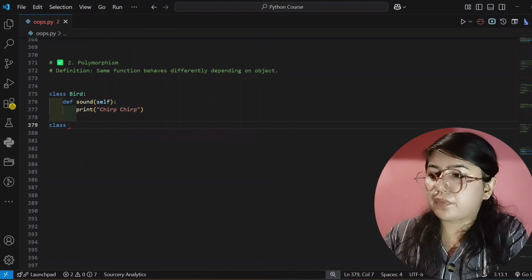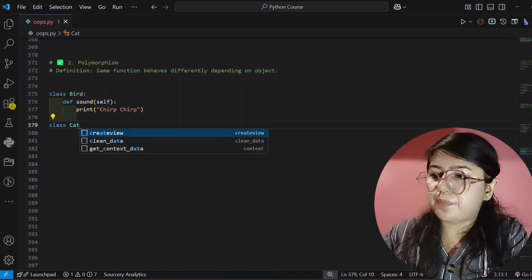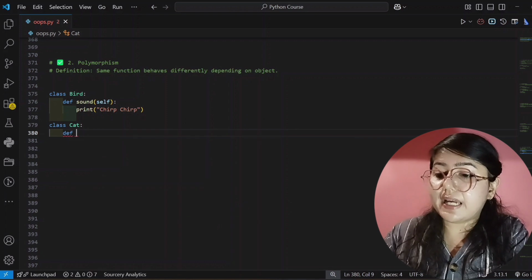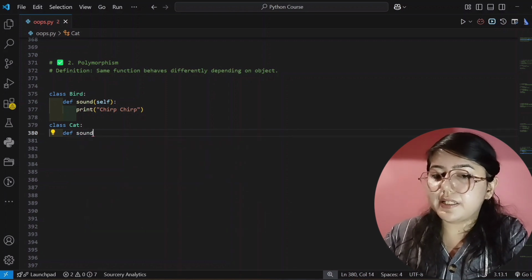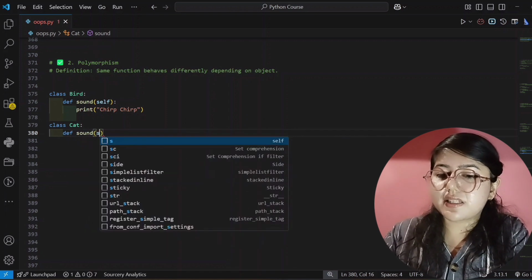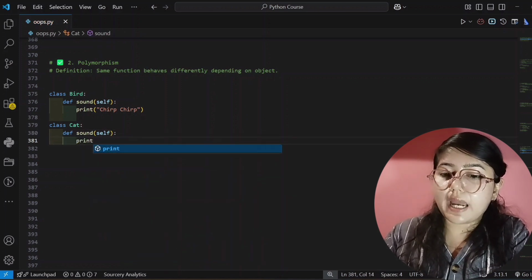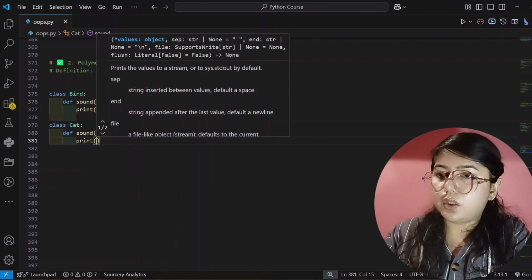In the next line I am creating a method, and that is sound, and here I am passing self. And in the next line I am printing the sound which a cat makes, so that is meow.